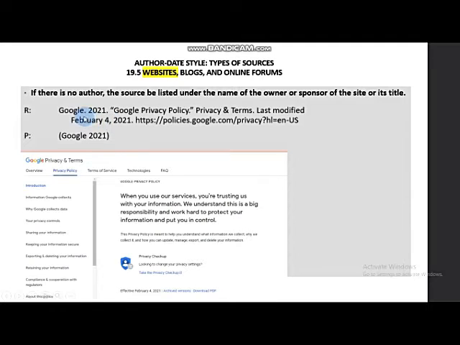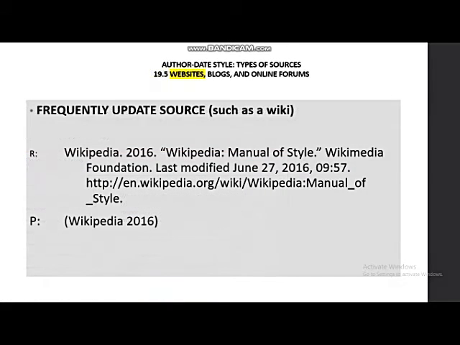If there is no author, the source should be listed under the name of the owner or sponsor of the site or its title. Access date or modified date can be found at the bottom of the website. For a frequently updated source, such as a wiki, you can record a timestamp if the source includes one. You can repeat the year with the month and day in the reference list entry to avoid any confusion regarding the exact date.